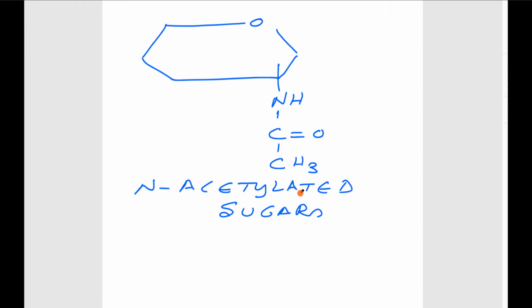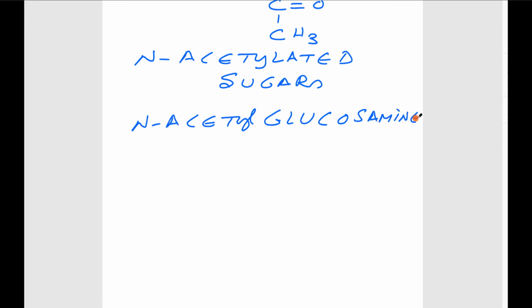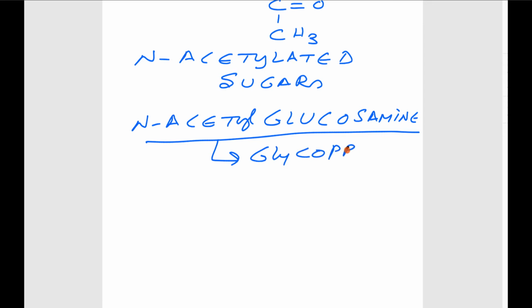Are there any examples of these N-acetylated amino sugars? Yes, a number of them. Mostly they are galactosamine and glucosamine. Let us see N-acetyl glucosamine or galactosamine. They are part of glycoproteins and proteoglycans. They are part of the connective tissue.